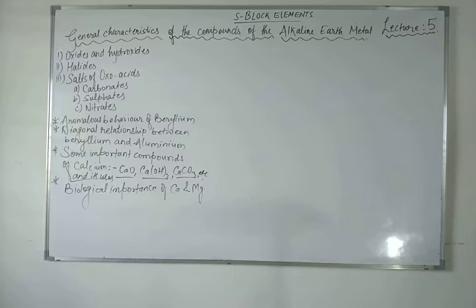All the alkaline earth metals form compounds which are predominantly ionic but less ionic than the corresponding compounds of alkali metals. This is due to the increased nuclear charge and smaller size. The oxides and other compounds of beryllium and magnesium are more covalent than those formed by the heavier and larger members, calcium, strontium and barium. The general characteristics of some compounds of alkaline earth metals will be discussed, starting with oxides and hydroxides.